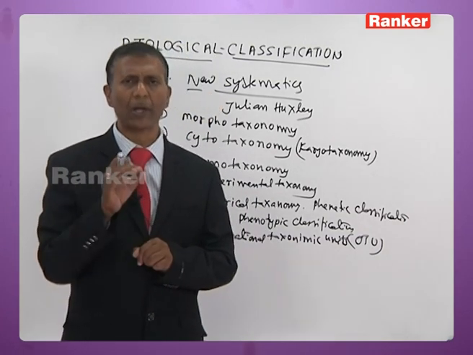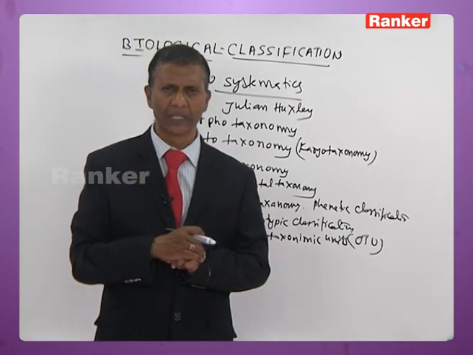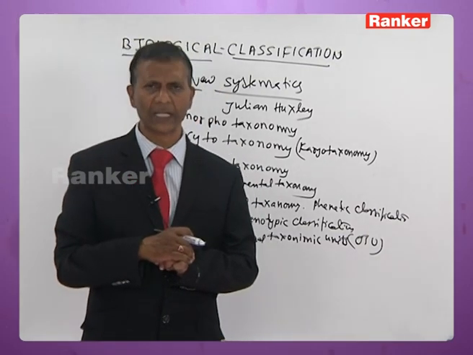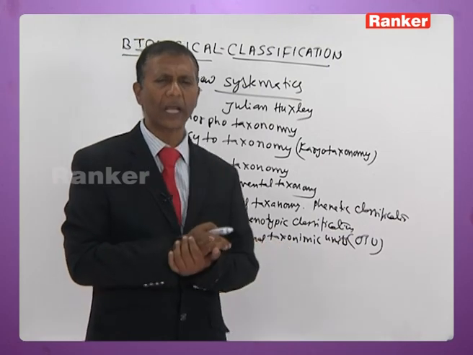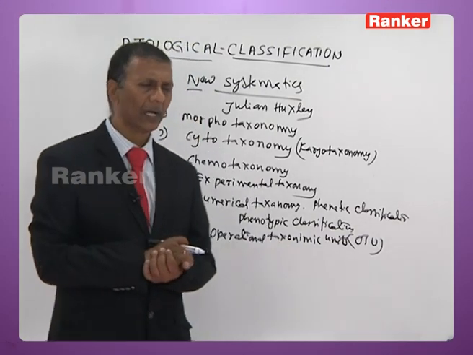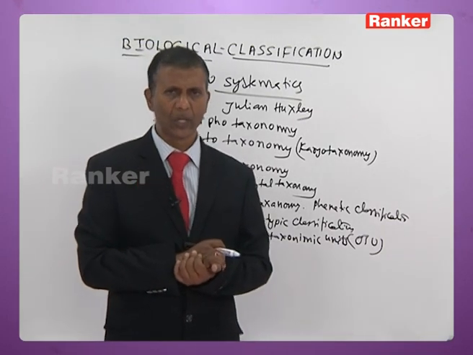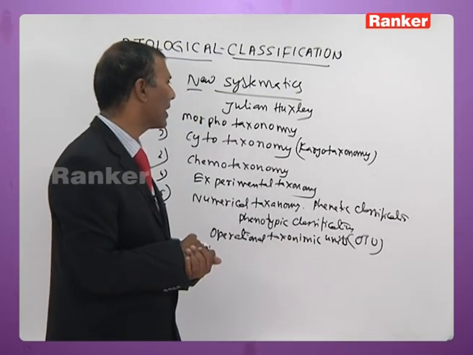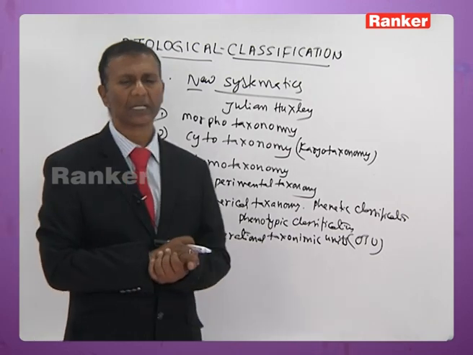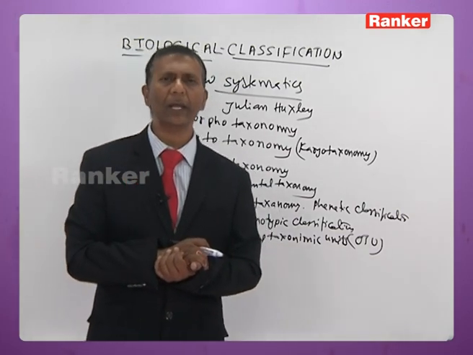So the quantitative analysis of organisms based on morphological characteristics is called numerical taxonomy or phonetic taxonomy or phenotypic taxonomy. All these methods come under new systematics that was put forth by Julian Huxley.